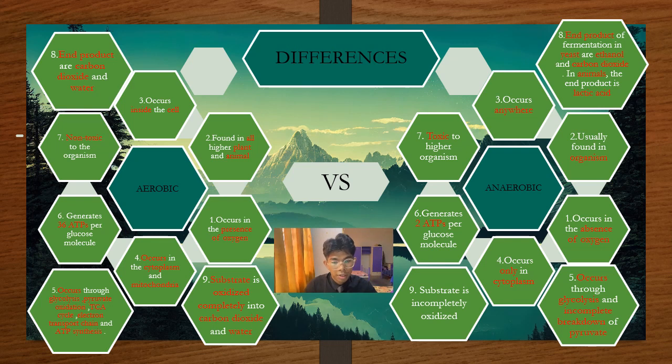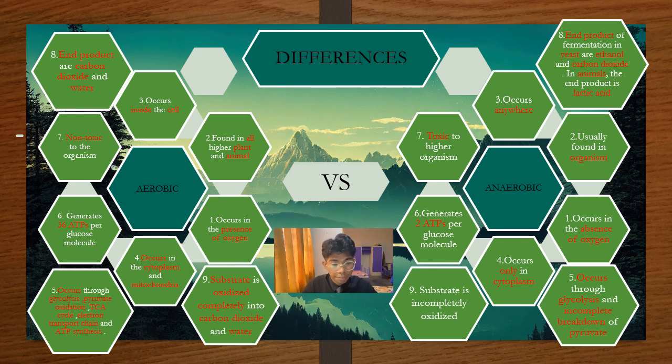The next one, aerobic respiration occurs in the cytoplasm and mitochondria, while anaerobic respiration occurs only in the cytoplasm. Next, aerobic respiration occurs through glycolysis, pyruvate oxidation, the TCA cycle, the electron transport chain, and ATP synthesis, while anaerobic respiration occurs through glycolysis and incomplete breakdown of pyruvate.